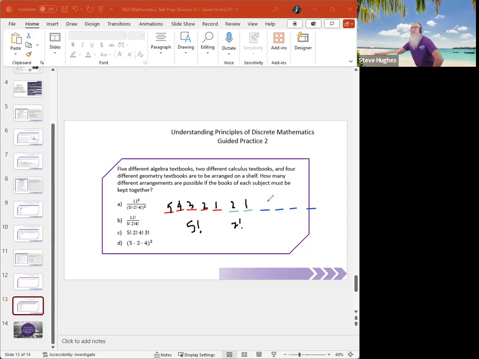For the geometry books, I have 4 times 3 times 2 times 1, which is 4 factorial. Now I could multiply all those 3 together, but if I look down at my choices, I don't have a number that says 5 factorial times 2 factorial times 4 factorial. So what did I forget?